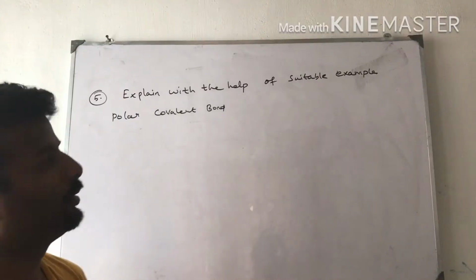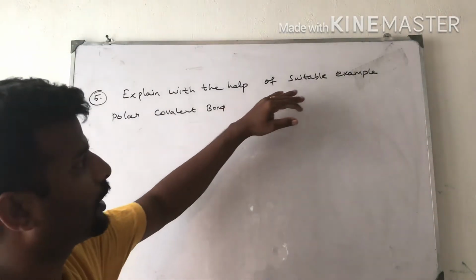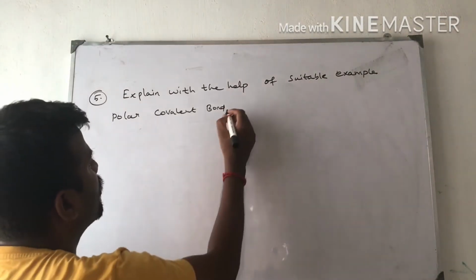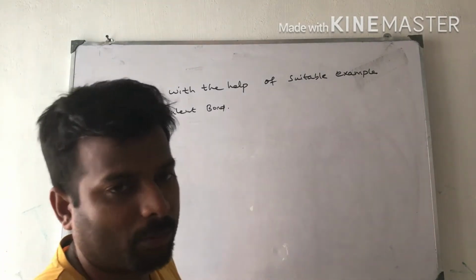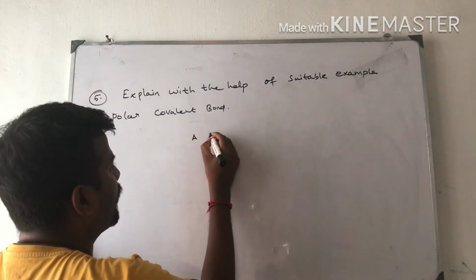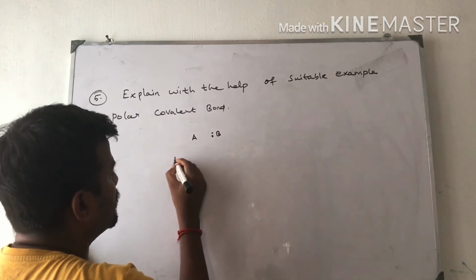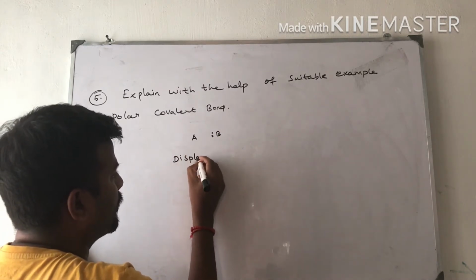Next question. Question is, explain with the help of a suitable example the polar covalent bond. Simple question. Now I am going to draw the structures. Displacement of shared electron pair.